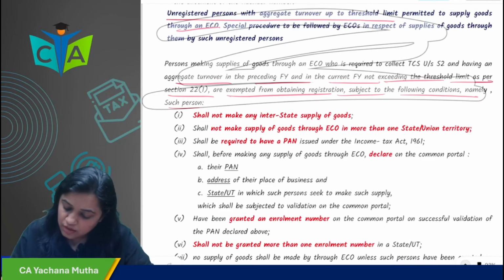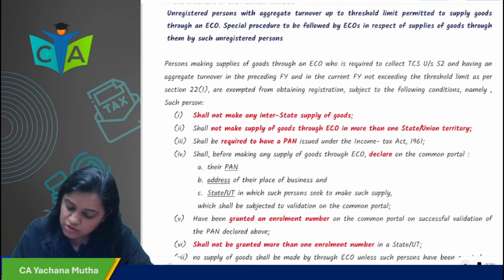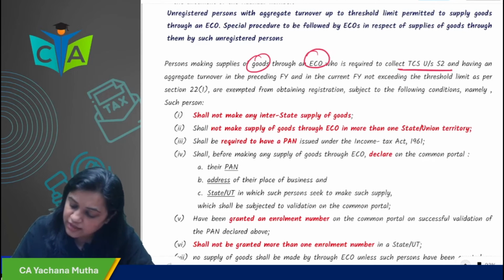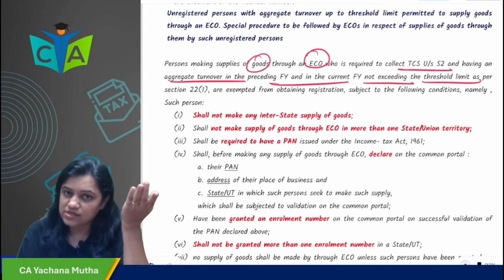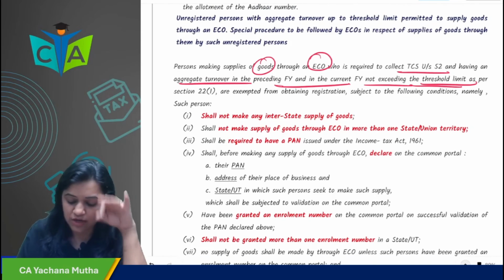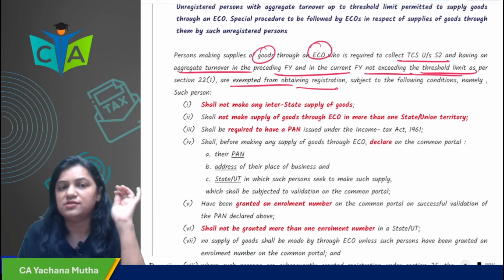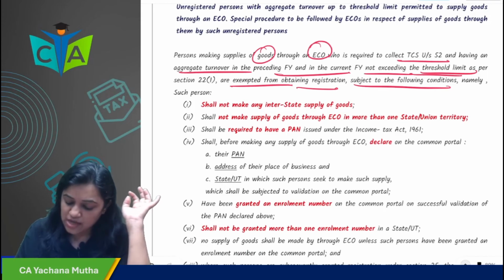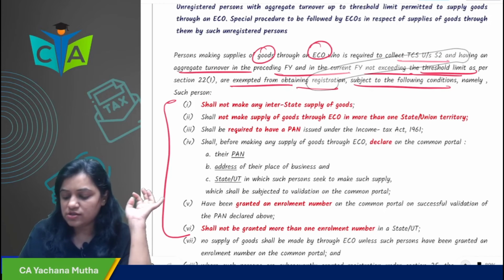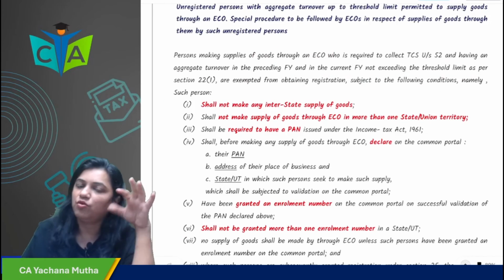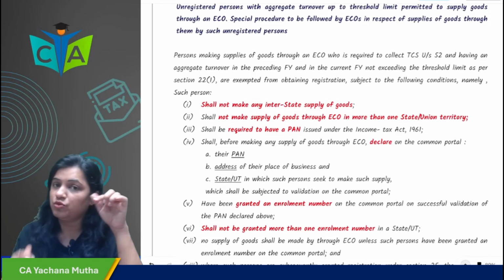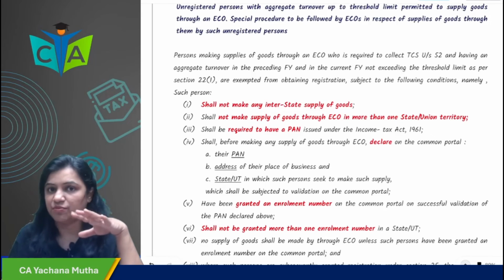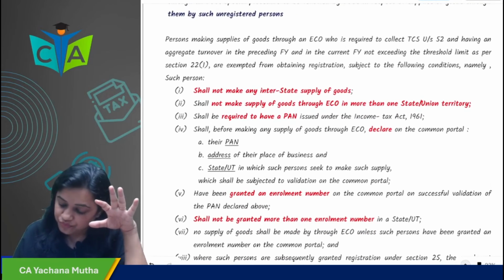That means what? Now you are supplying goods through ECO, who is required to collect TCS under section 52, and your aggregate turnover in the preceding year as well as the current year is not exceeding the threshold limit. Then you are exempted from obtaining registration, subject to the following conditions. Okay. So you are an unregistered person, you are supplying through ECO, then you are exempted from obtaining registration if your turnover is up to the threshold limit. But you are exempted only if you satisfy the following conditions. What are those conditions? That we will see.